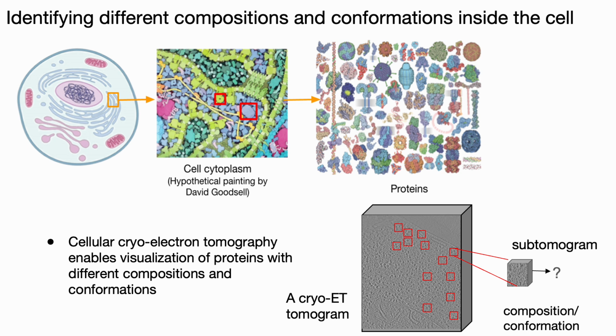Cellular cryo-ET provides a large, noisy 3D grayscale volume called a tomogram that contains a mixture of numerous 3D protein images called subtomograms. Given this collection of noisy subtomograms, our goal is to identify which protein each one represents. That is, determine both its composition and conformation.